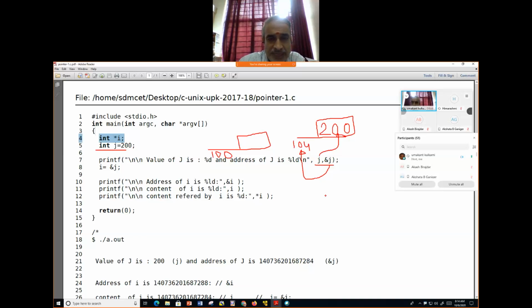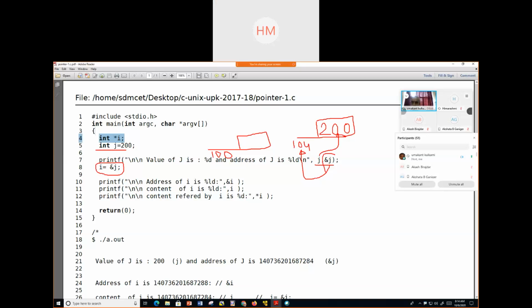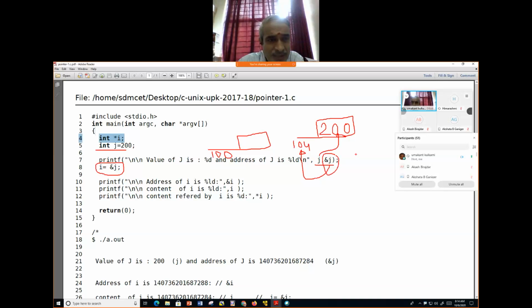Yes, sir. Now look into that. Here, what I have done is I equal to ampersand j. What is ampersand j? Address of j, sir. What is the value of that? 104. Yeah, 104. So 104 value is being put in I. So that means 104 you put it here. Is it okay? Yes, sir.